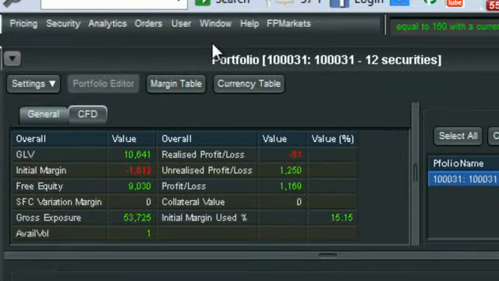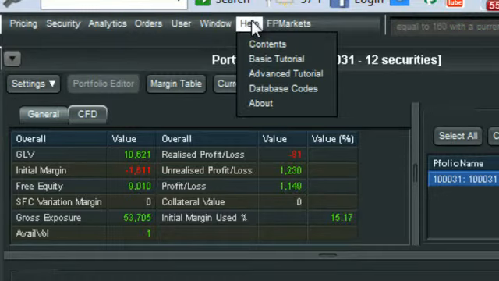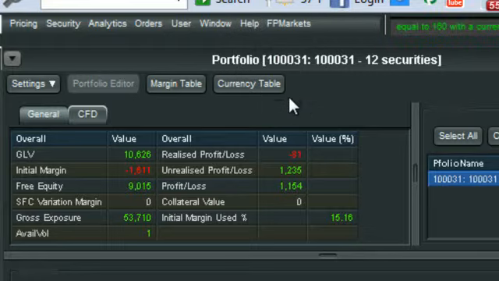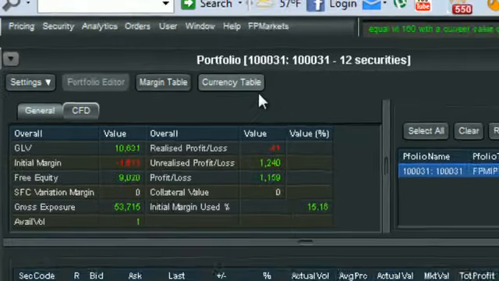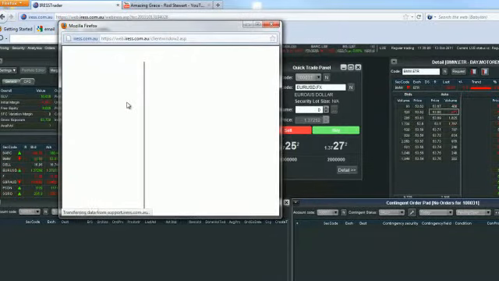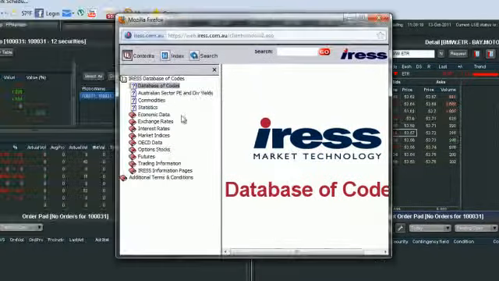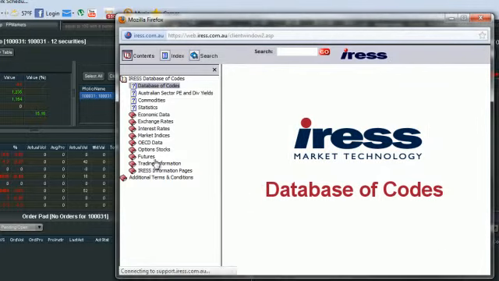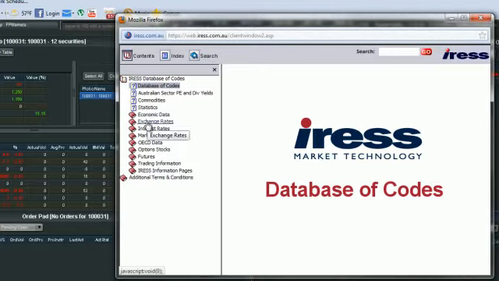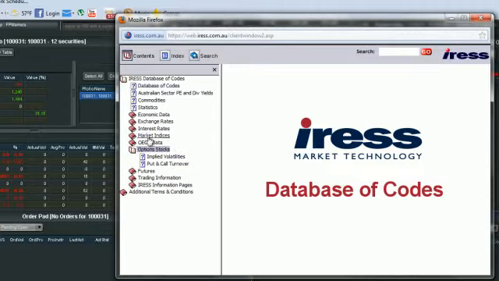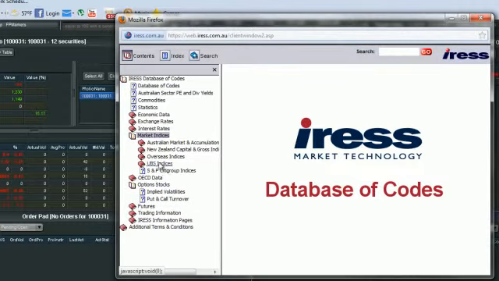Because there's such a vast majority of codes within the CFD trading platform, the CFD platform does, under the help menu at the top here, have an option called database codes. It will launch as a separate window for you to have a look at. So if we want to search around and have a look at some of these different codes, there are already different menus on the left hand side that you can drill into. So you can have a look there, anything from economic data through to futures codes, market indices, interest rates, etc. You can simply click on one of those and it will do the drop down for you.